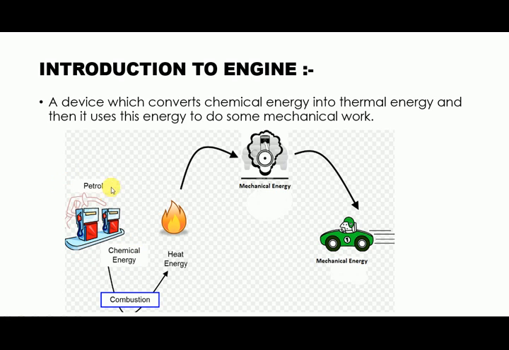As we can see, we have petrol, that is fuel, over here. The chemical energy is taken from the air and fuel, and the fuel and air are burnt. After burning, it generates some amount of heat. So basically we are taking air and fuel, combusting it, taking some amount of heat energy from it, and then using this heat energy to get mechanical work, right? So basically, an engine is a device which converts chemical energy into thermal energy, and this thermal energy is then converted into some kind of mechanical work. This is the basic definition of an engine.